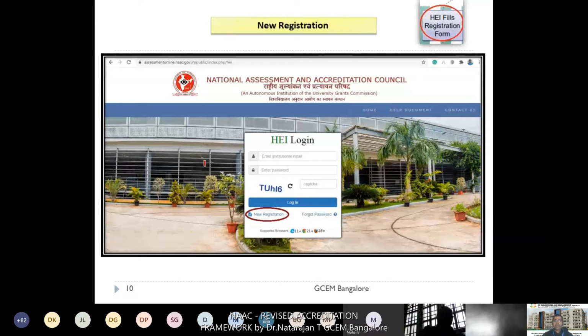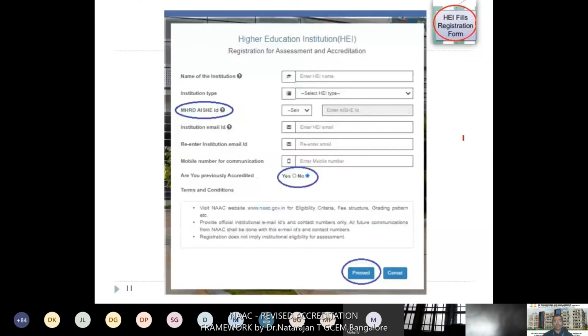If you are in the first cycle, that means you are a fresh candidate, and you are asked to fill these fundamental details: name of the institution. Here you can find a question mark. If you place the cursor here, this is the tooltip icon, and you can get clarification regarding this data. Then the next one, institution type. They will ask whether your institution is an autonomous institution, university, or affiliated college, like that, basically.